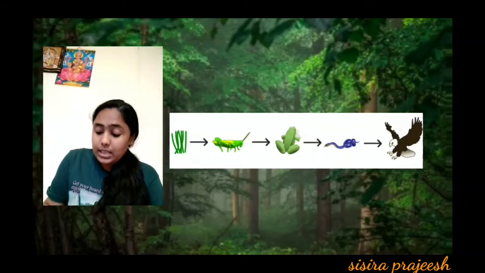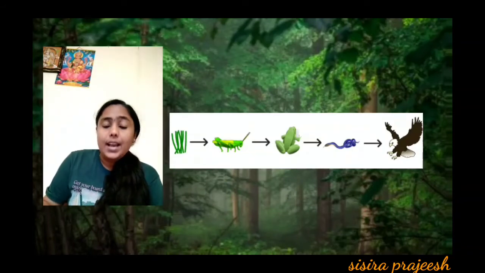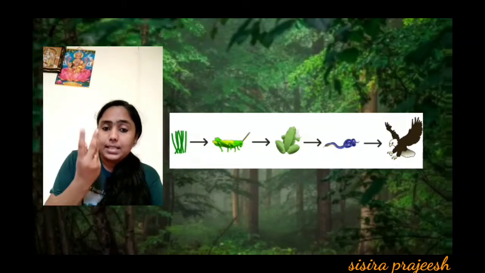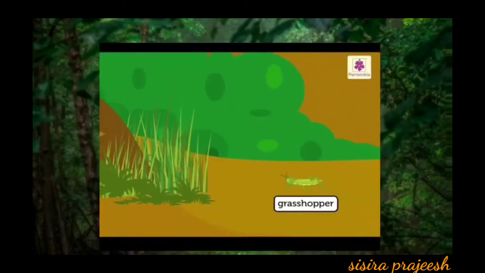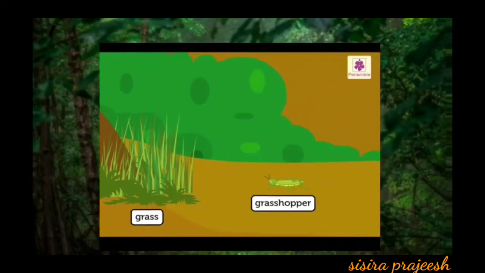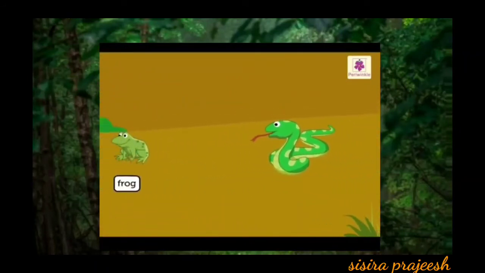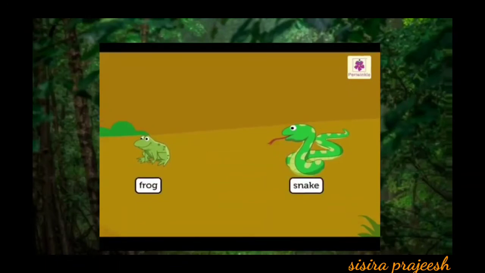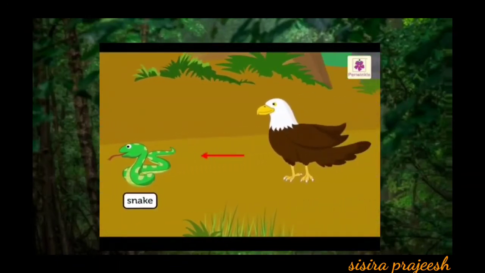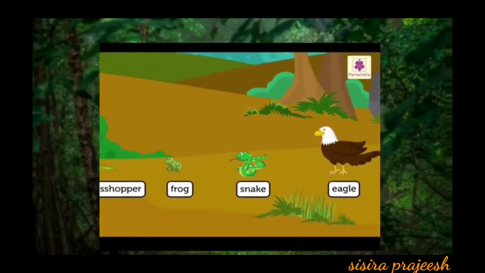And last, how will this eagle become a benefit for the plants? When the eagle dies, the body will decay and it will become a fertilizer, and it will make the soil fertile, and in that soil the new plants can grow. The grasshopper eats the grass. Frog eats grasshopper. Frog is eaten by the snake, and an eagle will eat the snake.